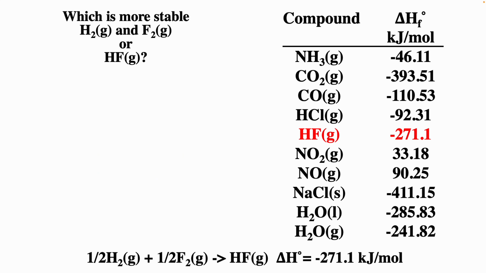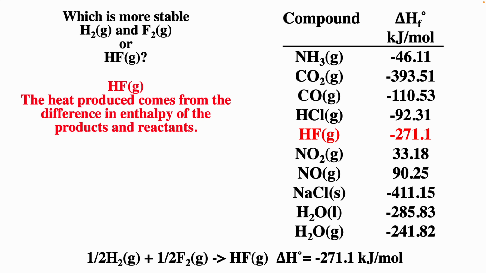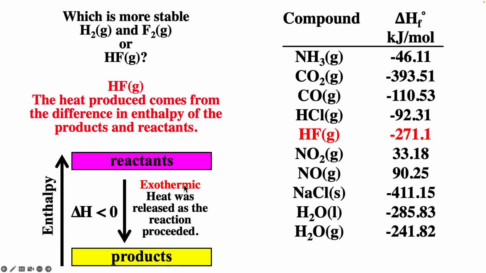Which is more stable, H2 and F2 or HF? And so again, is it the reactants or the products that are more stable? Because you're releasing a lot of heat, that means that most likely the products are more stable. And so that heat has to come from somewhere. If the reactants have higher enthalpy than the products, then that corresponds to an exothermic process.